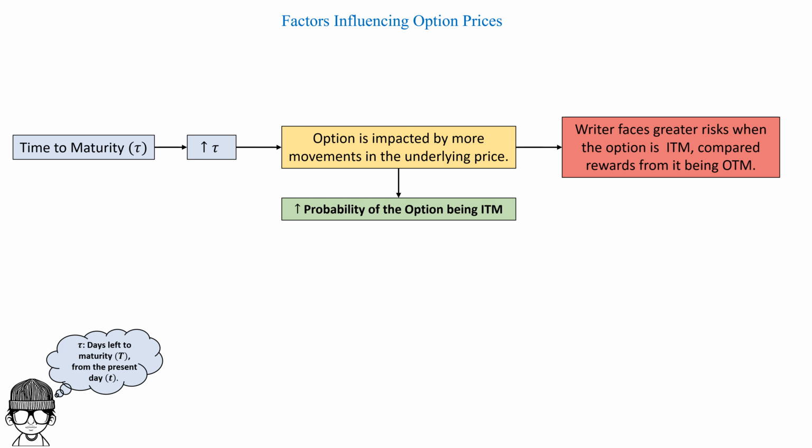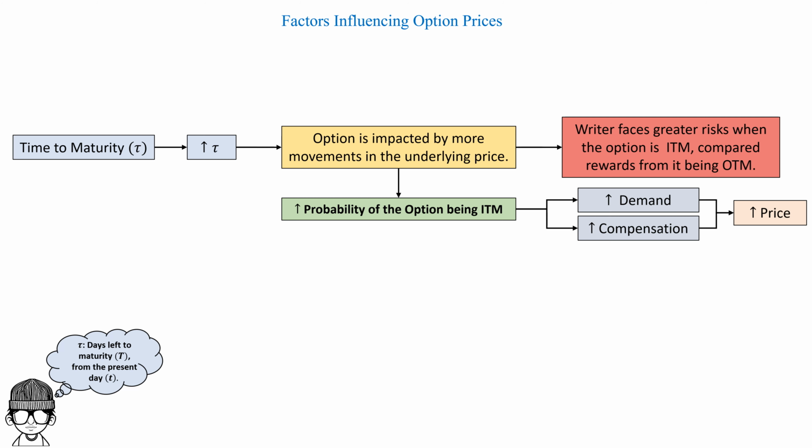Therefore, for the instance when the probability of an option being in the money has increased, the demand for the option from the holder's point of view will increase. And since the payoffs of the option have gone higher, the loss faced by the writer would increase, and hence they would demand more compensation. Therefore, the price of the option would increase when the time to maturity of the contract has increased.